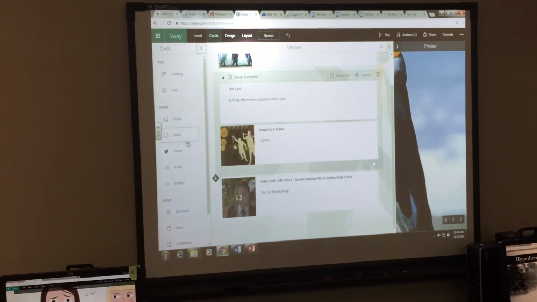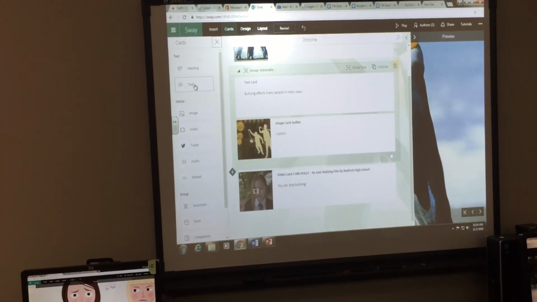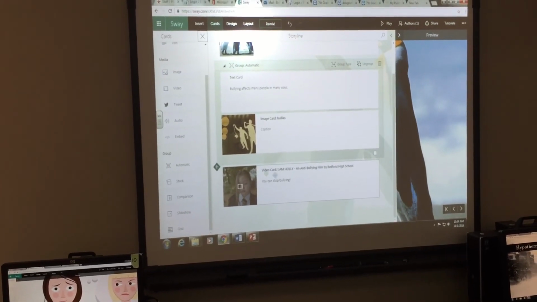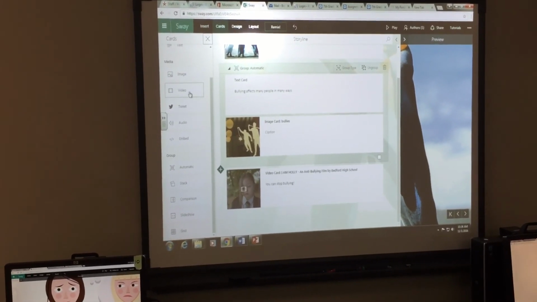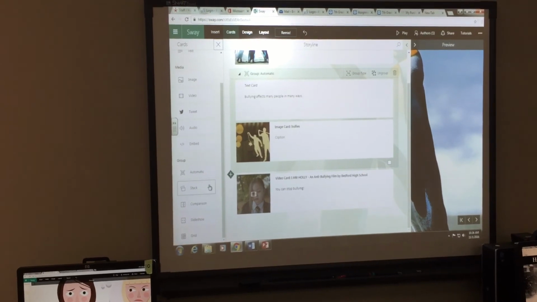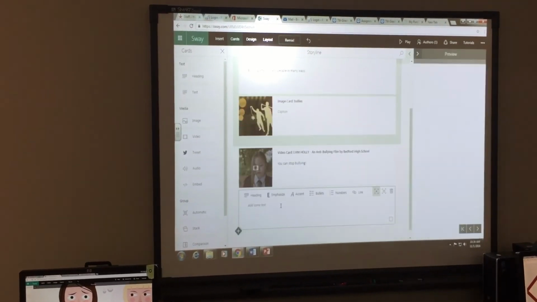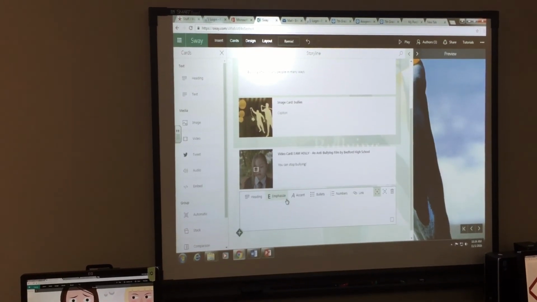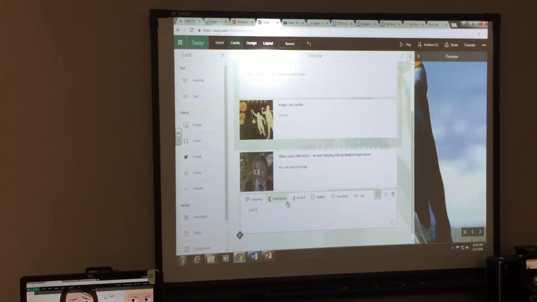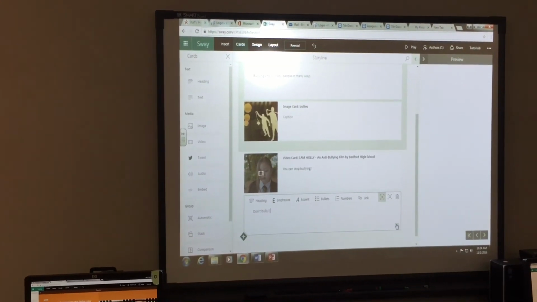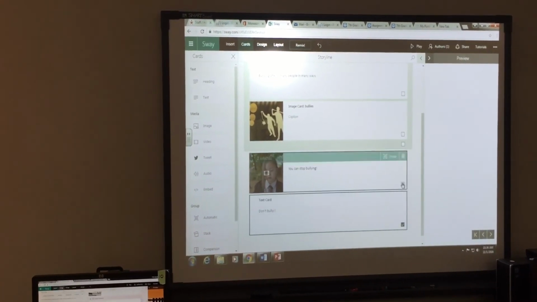If I wanted to create my card with all of my citations on it, I can just create a text card down at the bottom. If I wanted to add text to the video image here, so I wanted to put text alongside it, I'm going to just drag out another text card, add my text here, and then group it. To group it, remember I just put a check in the box there.